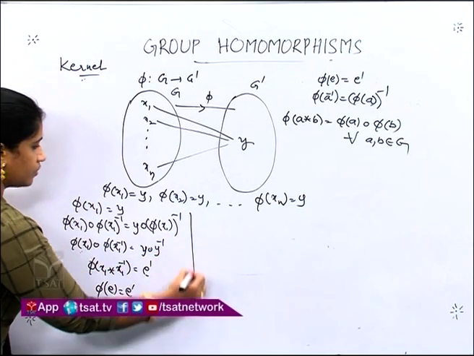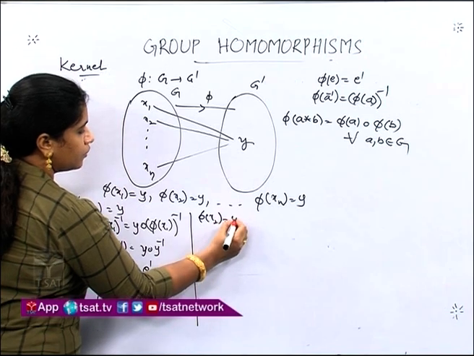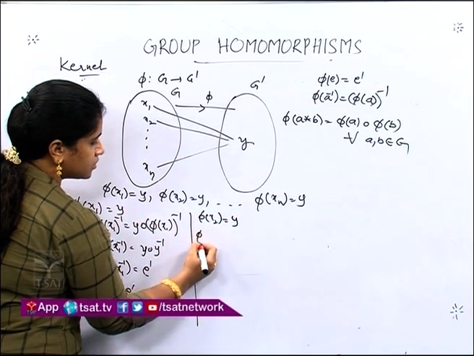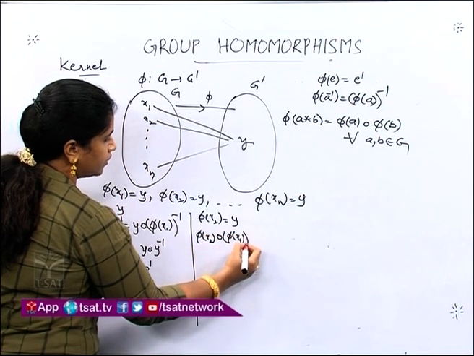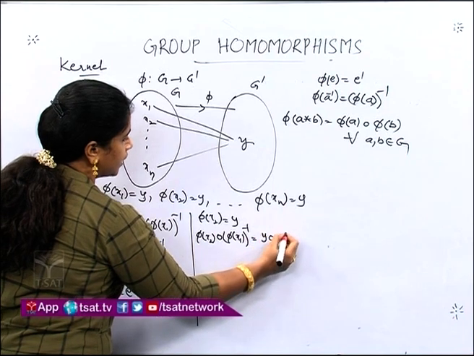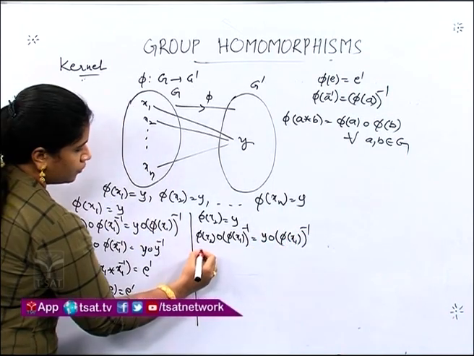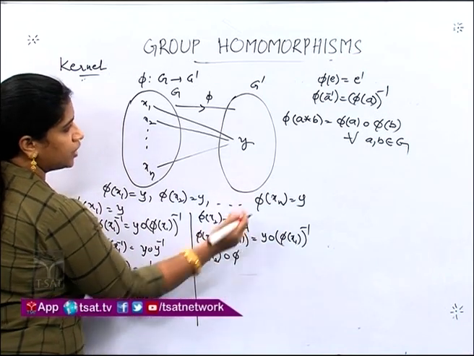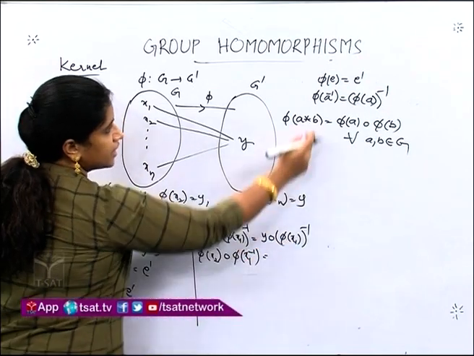Yes. Let us consider the second one. Phi of x2 is equal to y. Now again operating phi of x1 inverse on both sides: phi of x2 times phi of x1 inverse equals y times phi of x1 inverse. Phi of x1 whole inverse can be written as phi of x1 inverse, from the second condition.